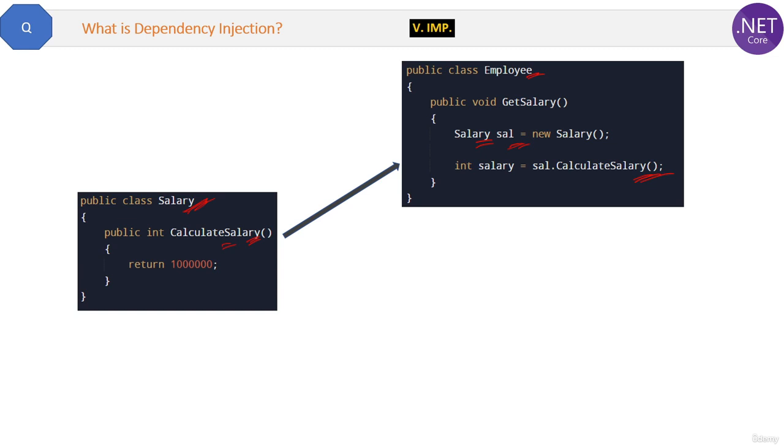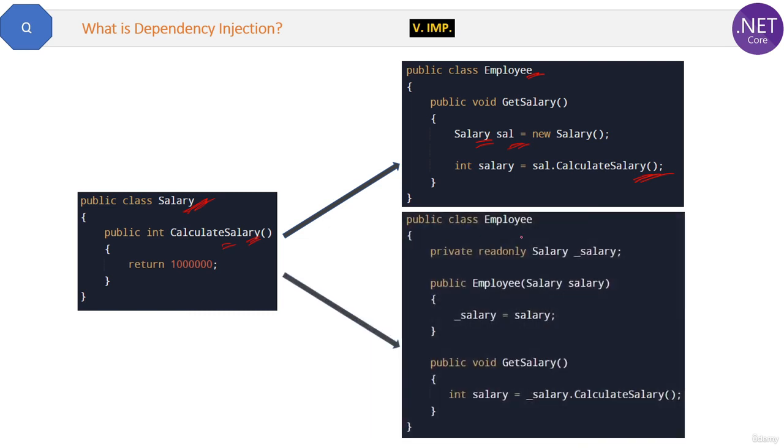Now we will use dependency injection, and here is the code. Here we declare one read-only variable of the Salary class. Then inside the constructor of the Employee class, we pass the dependency. What is the dependency? The Salary class. So we pass this dependency, Salary, as a parameter. Then the local variable _salary is assigned the dependency which we received. Now our local variable is capable of calling the method of the Salary class like this. So this is dependency injection.